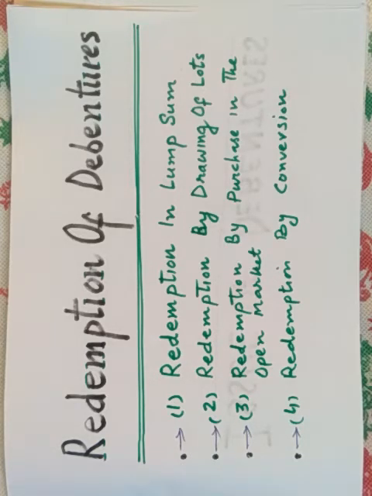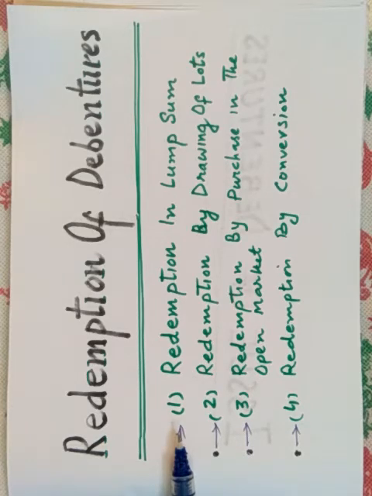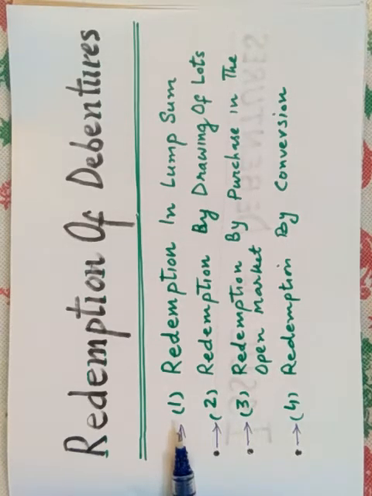Now, first is redemption in lump sum. What is redemption in lump sum? Under this method, the debenture holders are paid the full amount of debentures and debt at the expiry of the stipulated period. This stipulated period, technically called the maturity period, is known well in advance at the time of issue of debentures.